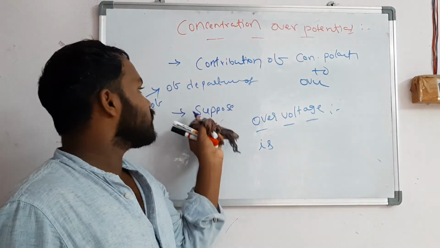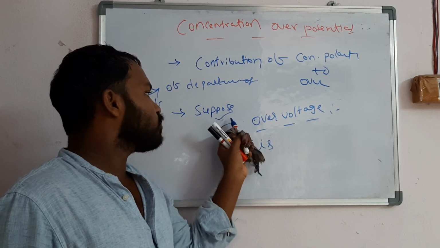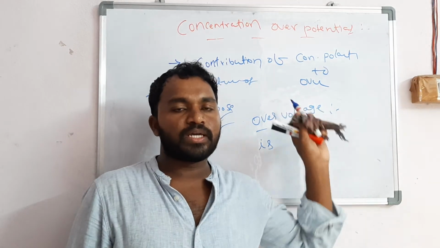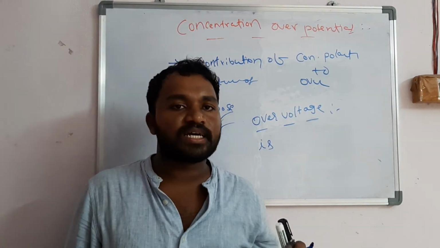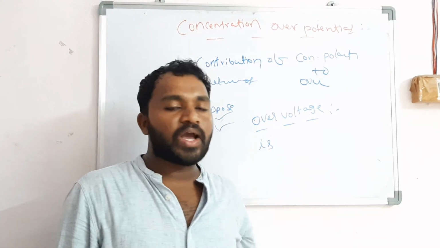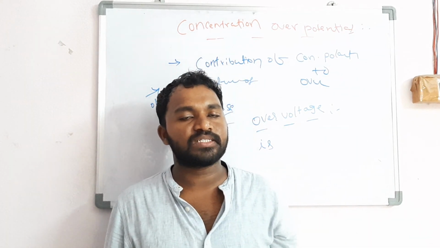These two points, anodic polarization and cathodic polarization, you should also mention in the electrode polarization. Up to here you need to write about concentration over potential. In the next topic we will discuss the concept of activity and activity coefficient, the mean ionic activity coefficient and its calculations, in the next class.